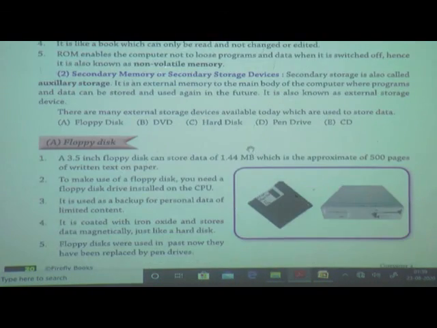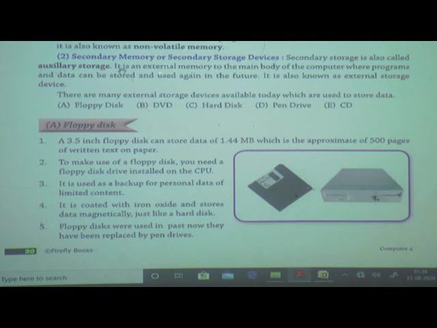Now we will see our second memory, secondary memory or secondary storage device. Firstly, what we studied in RAM. RAM is like our blackboard, meaning we can write in that, we can edit in that, we can read in that, and afterwards we can erase.